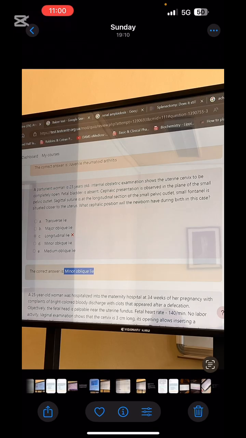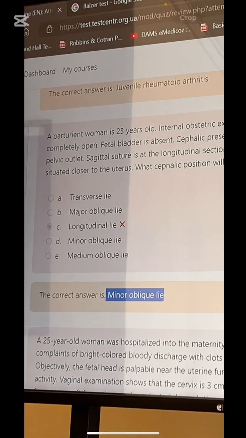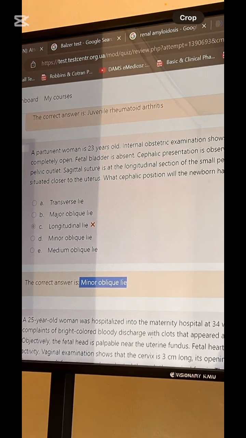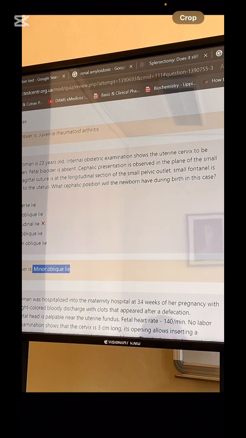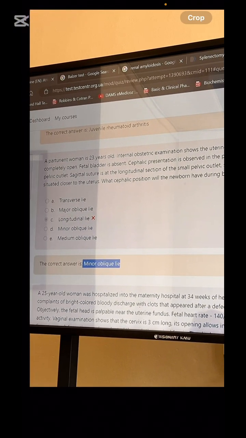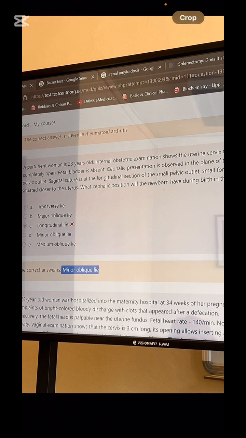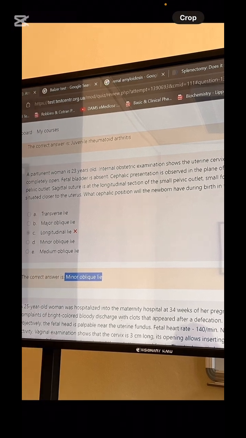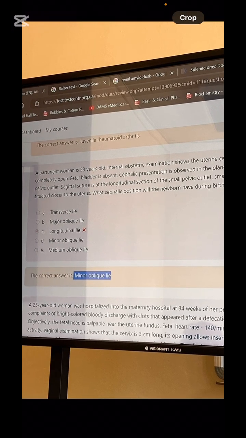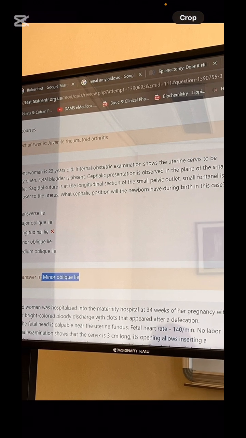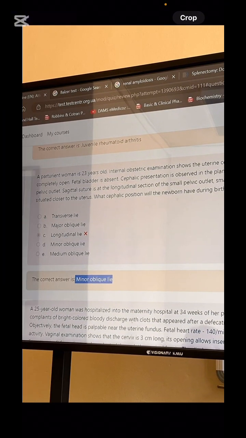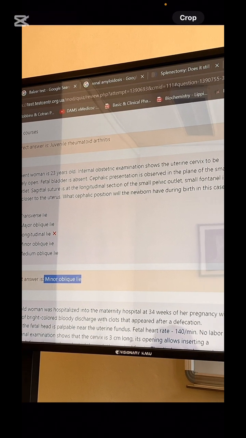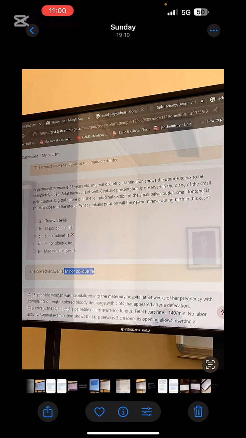So, in this case, a parturient woman is 23 years old. Internal obstetric examination shows the uterus to be completely open. Fetal bladder is absent. Cephalic presentation is observed, and the plane of the small pelvic outlet. Sagittal suture is on the longitudinal section of the small pelvic outlet, and the small fontanelle is situated closer to the uterus. So what cephalic presentation will you mark, sir? Minor oblique lie. If there is some other logic for this question, I'll ask my friend to comment on this.